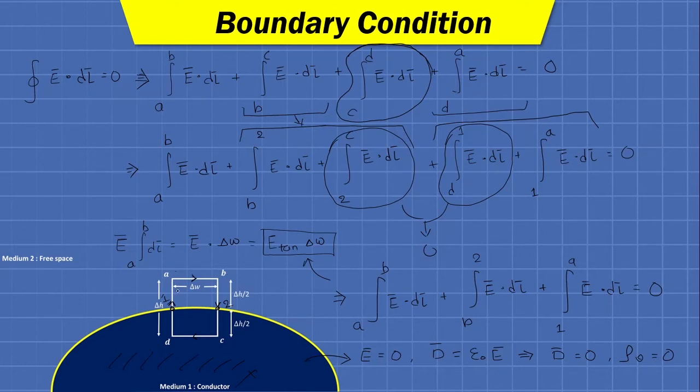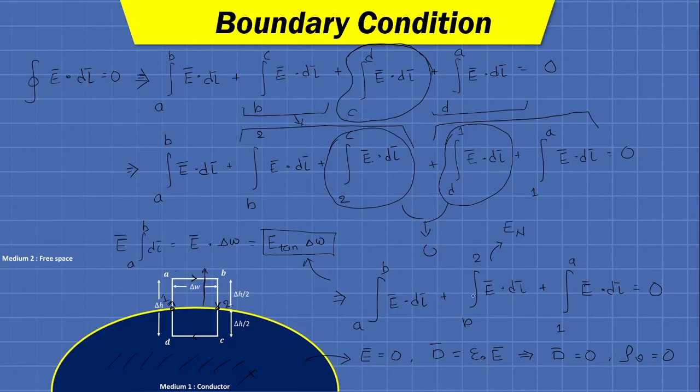Similarly, if we want to calculate from B to 2, now see, the direction of the normal component is upward and here the direction of our traveling is downward. Fine. So the dot product will turn out to be negative. Now what is the component that acts along this length of the rectangle? It is the normal component.